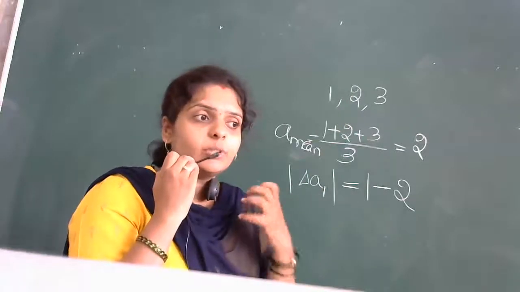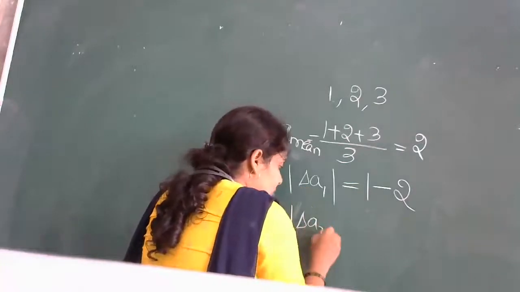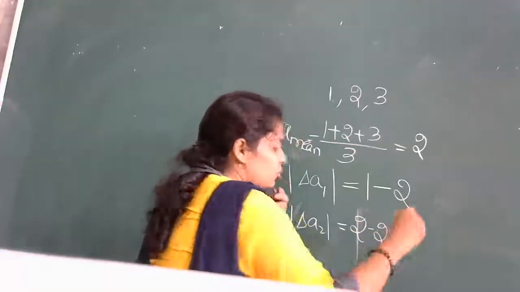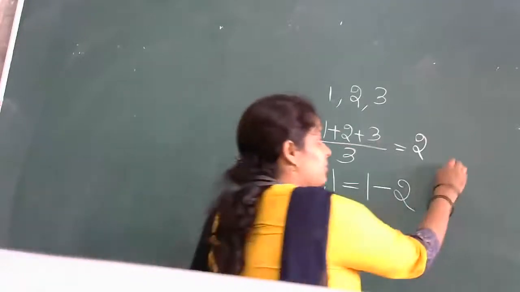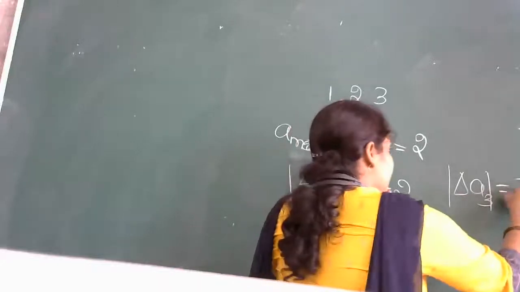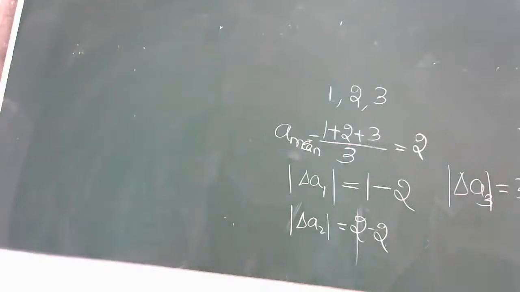Absolute error of the second term is given by mod of delta A2 is equal to 2 minus 2. Then the absolute error of the third term, mod of delta A3, is equal to 3 minus 2. This is how we calculate absolute error. Understood how to calculate? I'll give you a few more examples in the next class. Just see this example first.